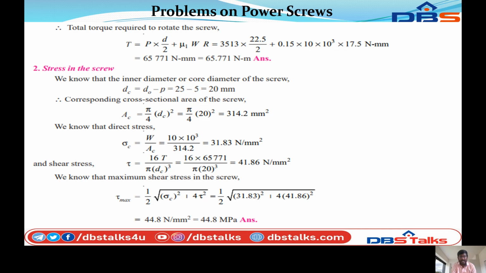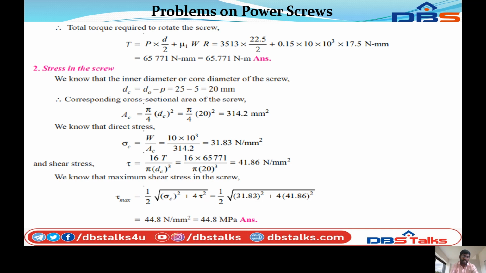Next we can calculate the stresses in the screw. We know that the inner diameter or core diameter of the screw, DC is equal to D naught minus P, that equal to 25 minus 5 equal to 20 mm. Therefore corresponding cross sectional area of the screw AC is equal to pi by 4 DC square, that is equal to pi by 4 into 20 whole square, that is equal to 314.2 millimeter square.